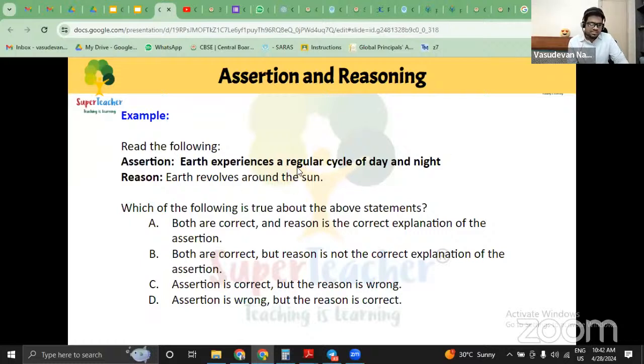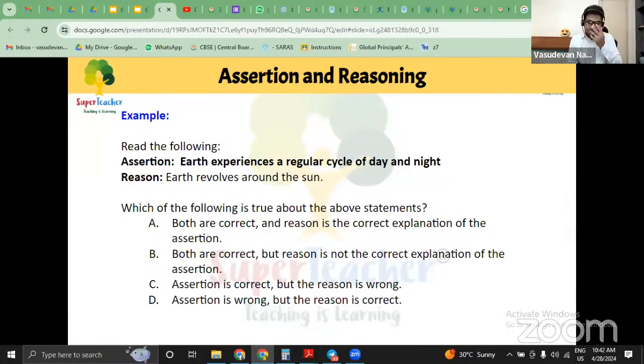So Earth experiences a regular cycle of day and night, and Earth revolves around the sun. Let's try to understand a simple method to solve the problem. Anytime whenever assertion and reasoning questions come into picture, let us do the 3 steps with which we can find the right answer. Step number 1: read the statement of assertion and check if it is factually correct or not.